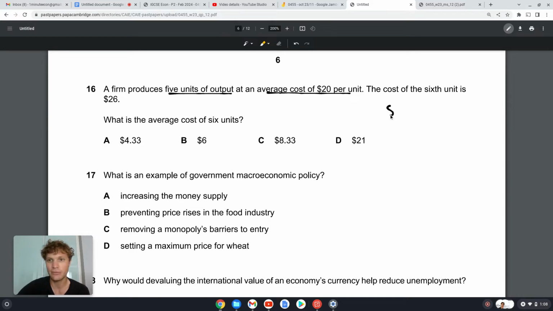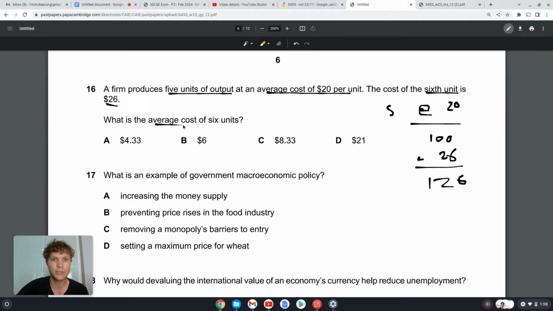So we got 5 goods at $20. So that's going to be 5 times 20, $100 for those 5 goods. And then the cost of the 6th unit is $26. So plus 26, it means it costs $126 to make 6 goods.